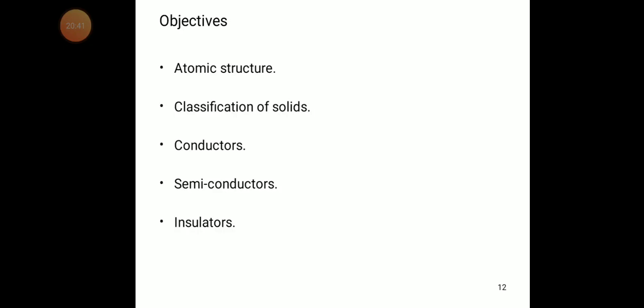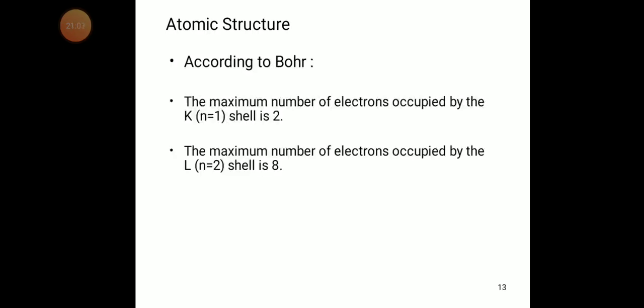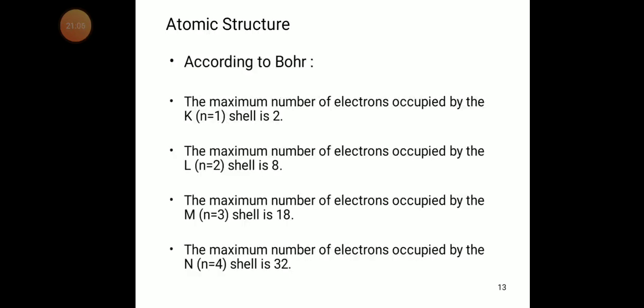We try to discuss all these in the form of atomic structure. What are the different atomic structures? What do we know from this atomic structure? Already you know this atomic structure. According to Bohr,